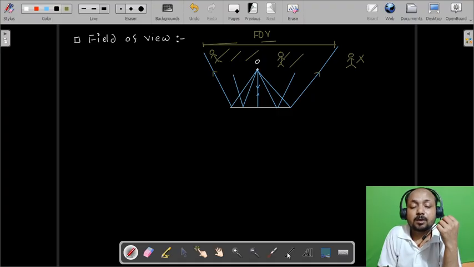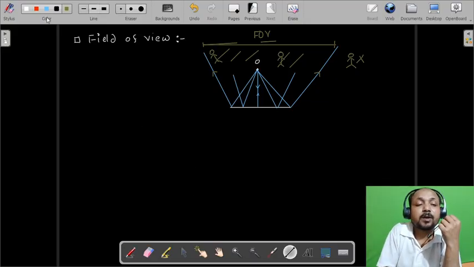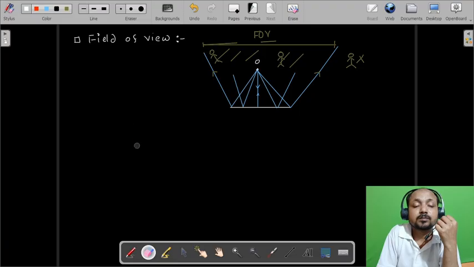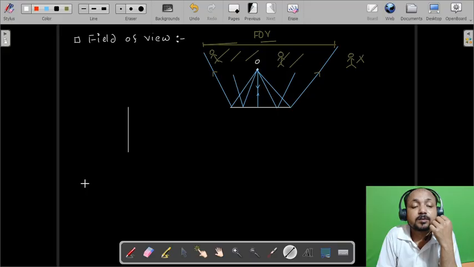Again, let us trace an image. Let's say there is a plane mirror, and one object is there. Let's say this is O. Then we have to draw the field of view.